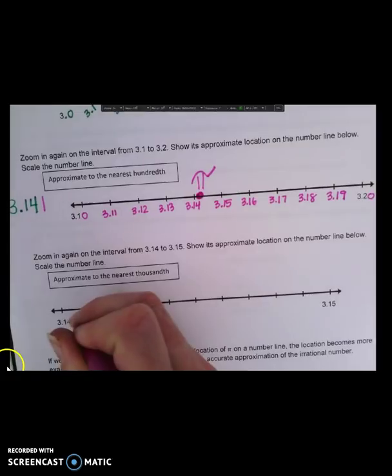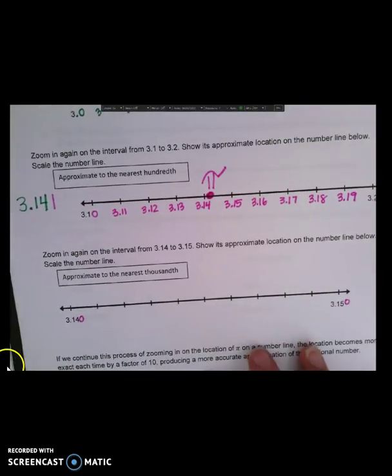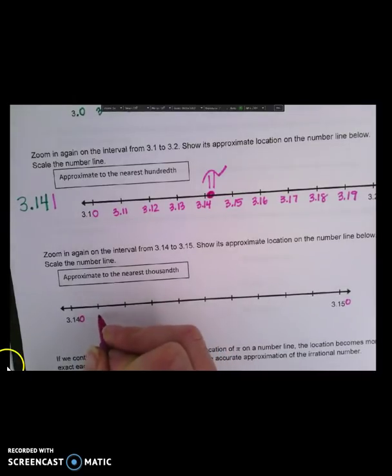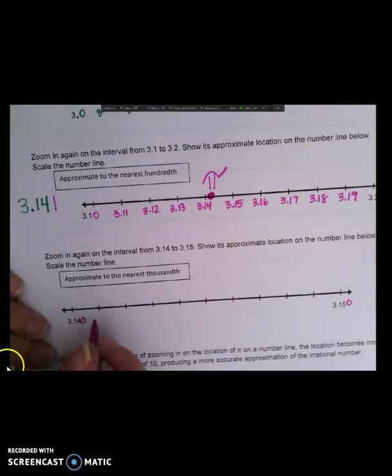Let's zoom in again to be accurate to the thousandths. So I'm going to add my zeros just so I can put in my numbers more accurately. Okay, I'm going to have to write sideways also to fit this.